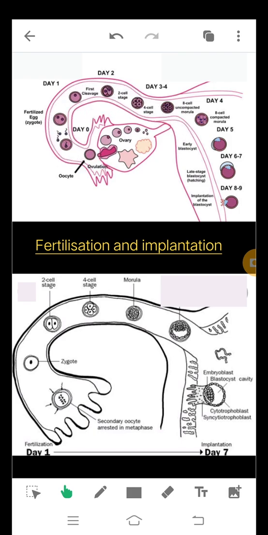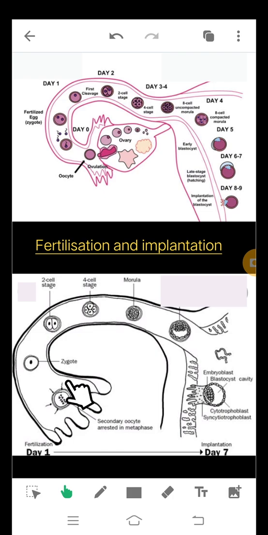So just see here what happens after this fertilization. See, this is the ovary. From the ovary, the ova is released. You can see here also. So from the ovary, the ova is released. Now this ova is fertilized by the male gamete. Okay.